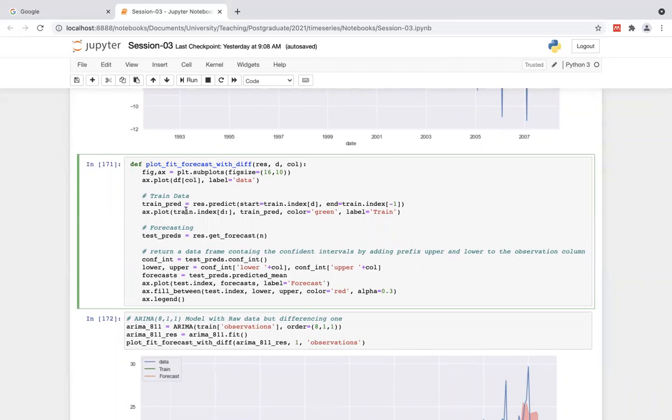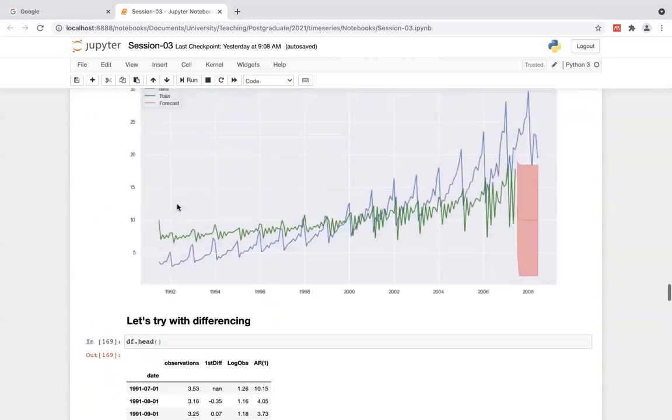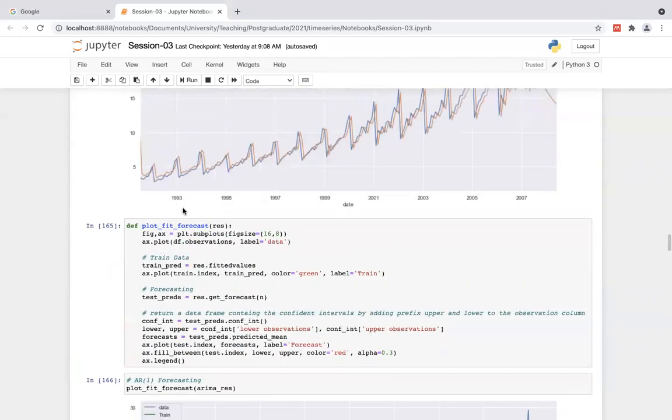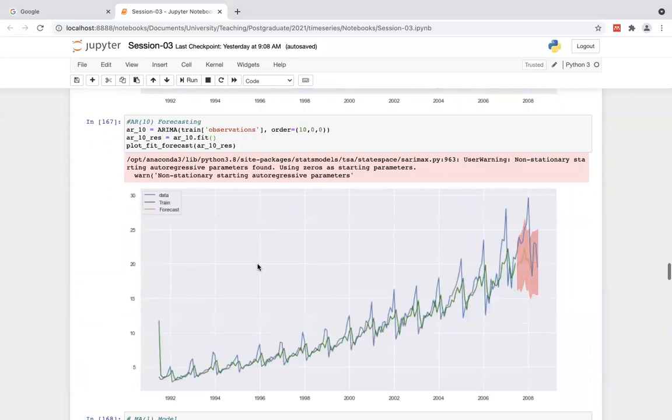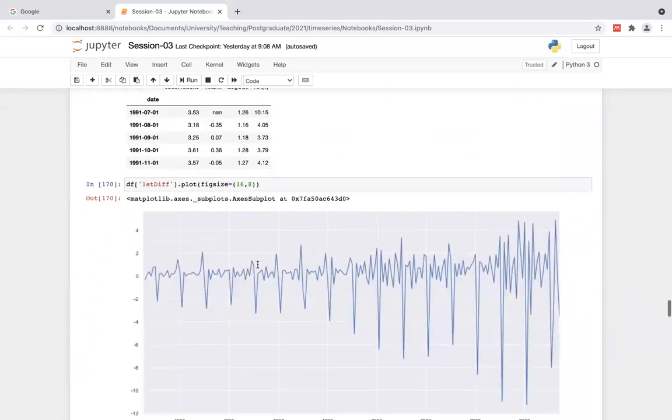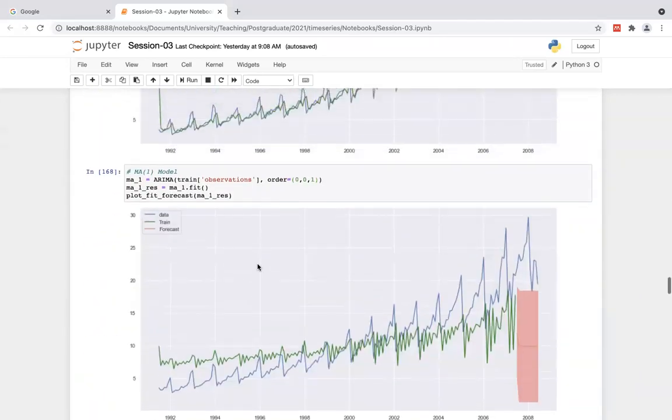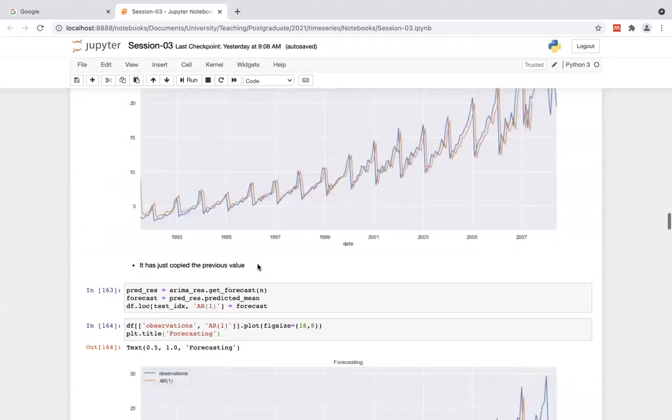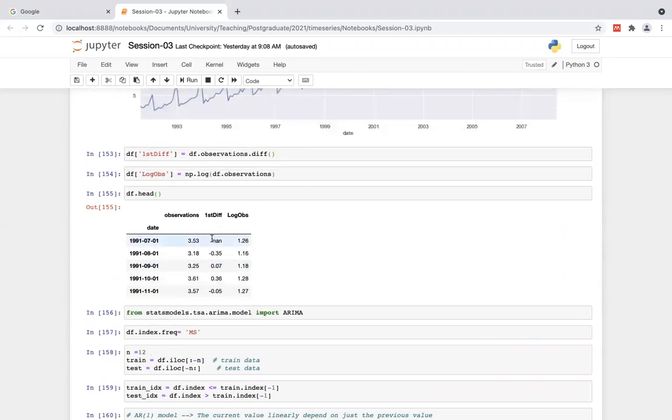Then in the training data, previously in this code, what happened? In the predict, we just get the fitted value because there is no differencing component, right? But right now we have the differencing, in the sense that you can see the very first value is none, the very first row is none. In that case, we have to remove that one. Otherwise it would be a mess in this forecasting model, because a none value can't be forecast and we have to remove it.